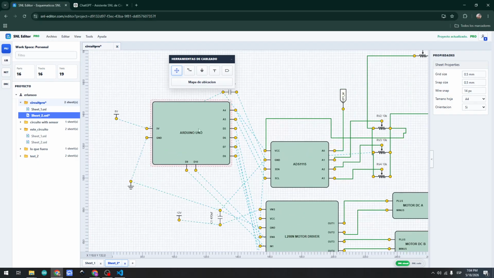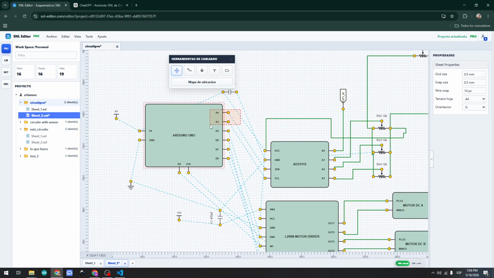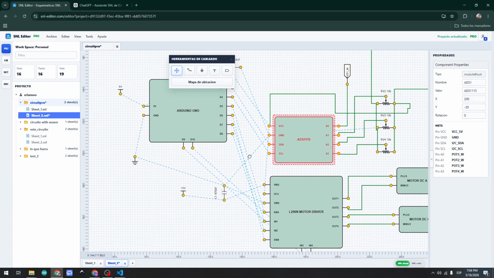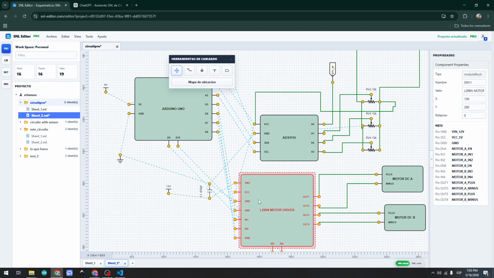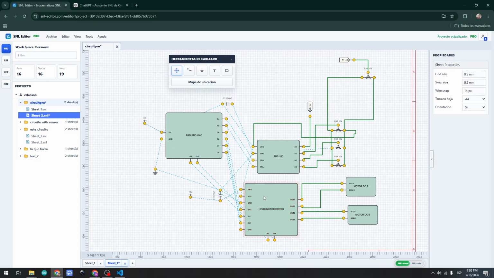And we have the same pin here to communicate with this sensor, and now here 1, 2, 3, 4, 5, 6 pins to drive this motor driver.